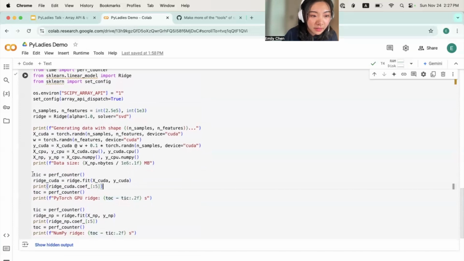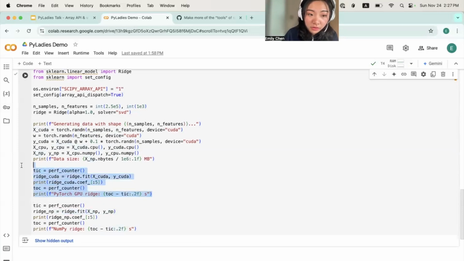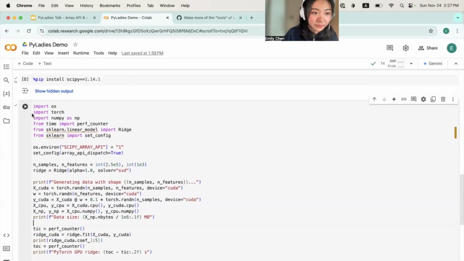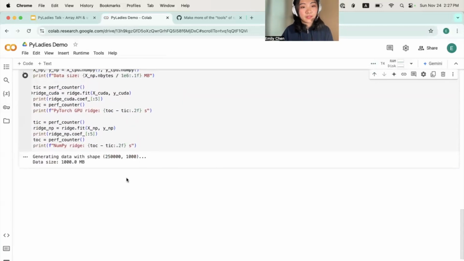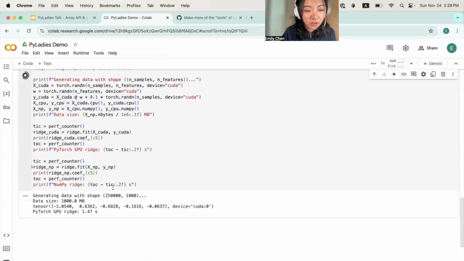So basically, in the last two blocks, I run ridge.fit twice, except in one I input the CUDA type, and in the other, I input the NumPy type. And we'll be able to see how long each of these took to prove that GPU acceleration indeed is better, and it will happen with Array API enabled for scikit-learn. Let's run this. So like I mentioned before, you could see the data is 250,000 by 1,000, and the data size is 1,000 megabytes, which is 1 whole gigabyte, which is a lot.